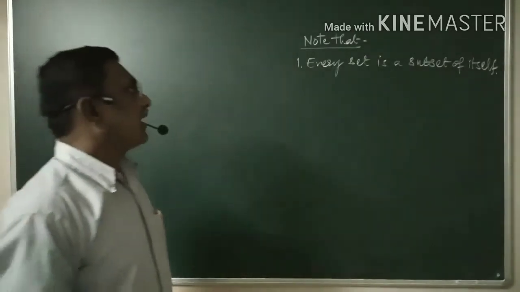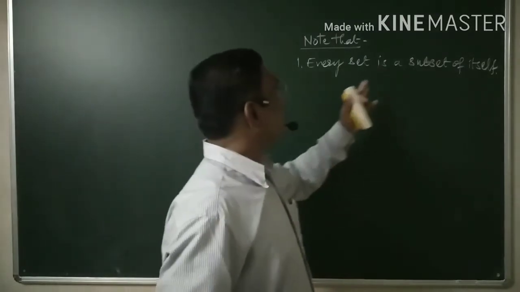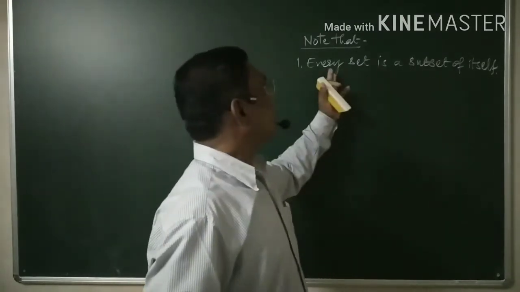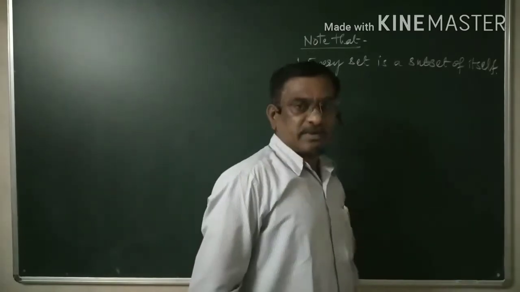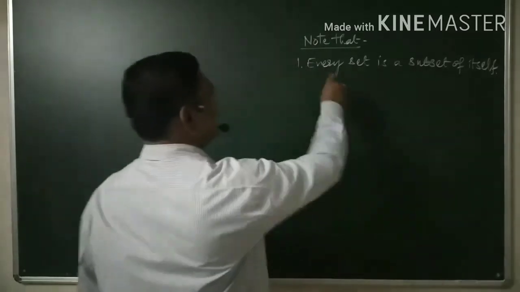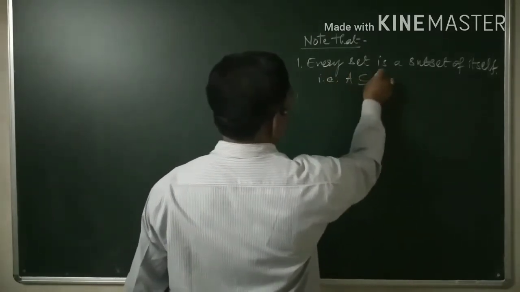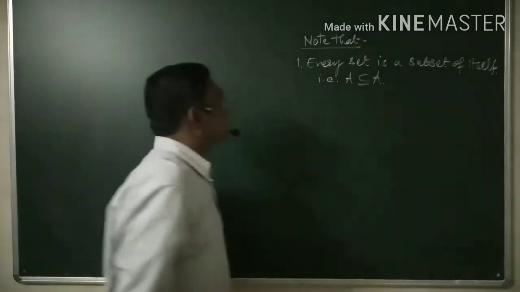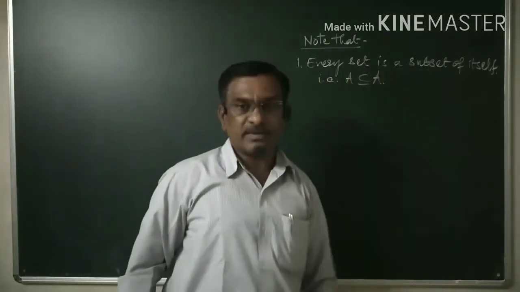Every set is a subset of itself, and as far as every set is concerned, it is nothing but an improper subset of itself. That is, A is contained in A. And therefore, every set is a subset of itself.